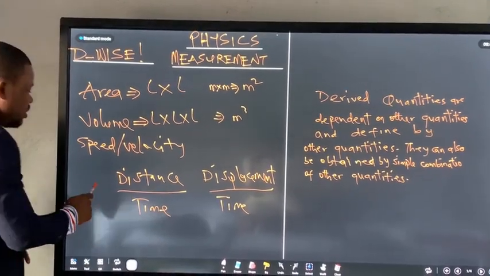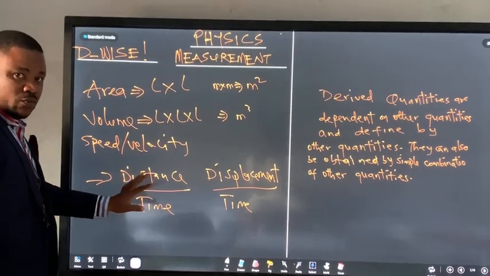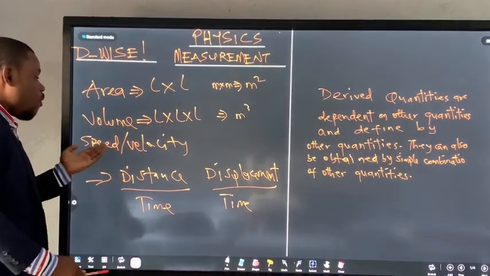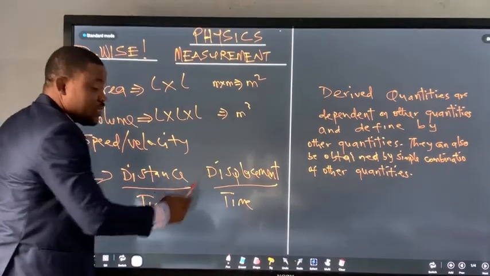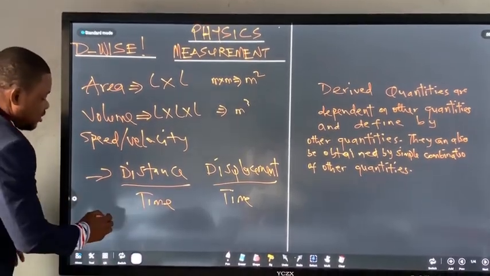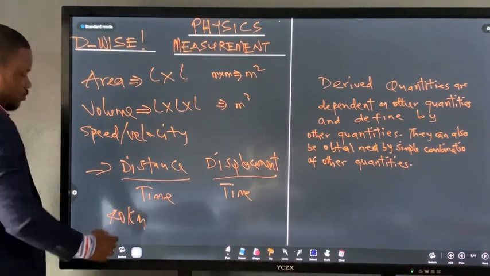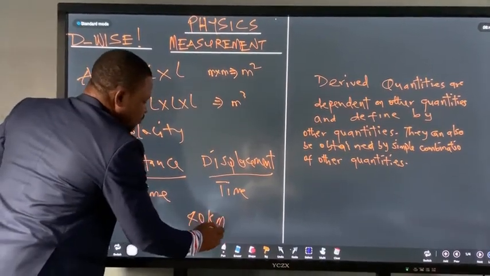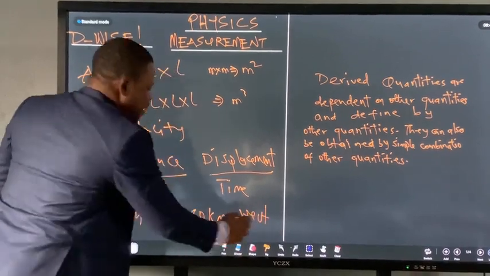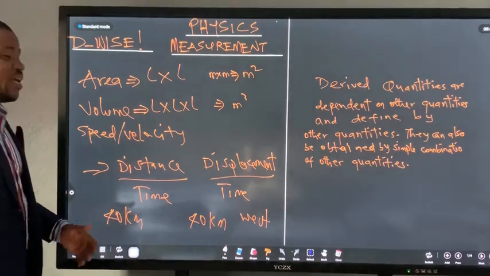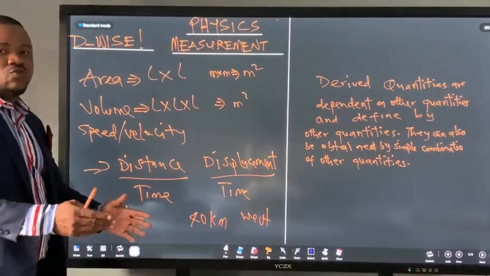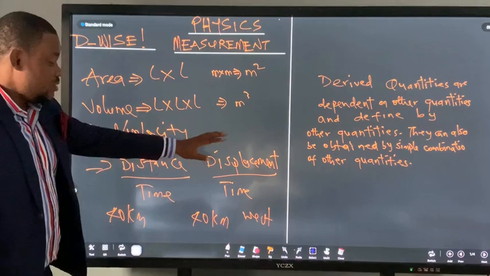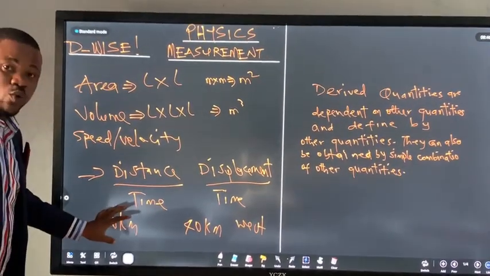What's the difference? This is scalar, it doesn't have direction. So speed is a scalar quantity. The vector for speed is called what now? It's called velocity. Because displacement has to do with distance with direction. If I say I travel 40 kilometers, that's distance. If I say I travel 40 kilometers due west, I give direction. That is displacement. If I say I traveled 5 meters to the staff office, that is displacement, because I'm giving direction. For displacement, there's direction. For distance, there's no direction.